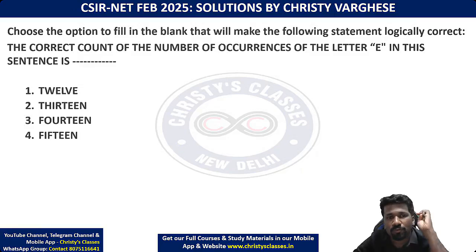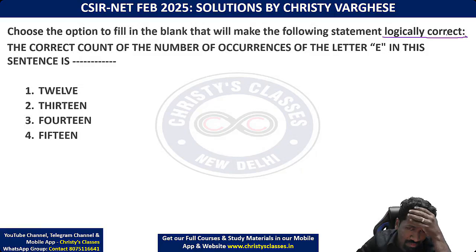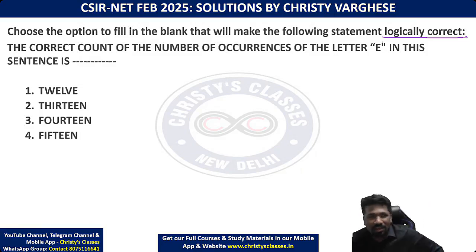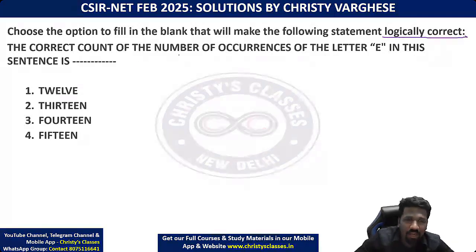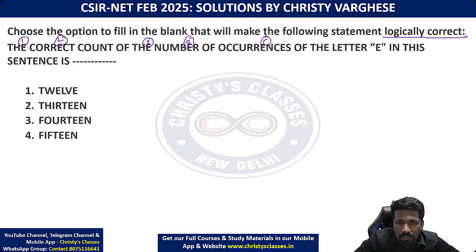Choose the option to fill in the blank that will make the following statement logically correct. मतलब statement correct होना चाहिए, statement गलत नहीं हो सकता. Correct count of number of occurrences of the letter E in this sentence. So E को count करिए. 1 E, second, third, fourth, fifth, sixth, seventh, eighth, 9th, 10th, 11th, 12th, 13th.